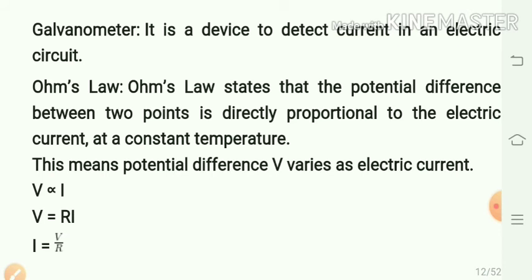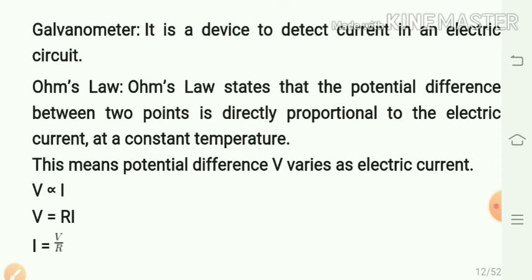Thus, we will see now about Ohm's law. Is there a relationship between the potential difference across a conductor and the current through it? Let us explore that. Ohm's law states that the potential difference between 2 points is directly proportional to the electric current at constant temperature. In 1827, a German physicist, Georg Simon Ohm, found the relationship between the current I flowing in a metallic wire and the potential difference across its terminal.